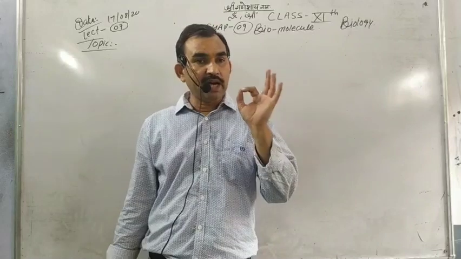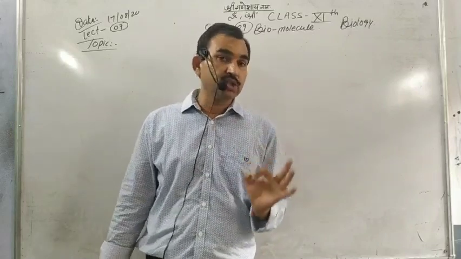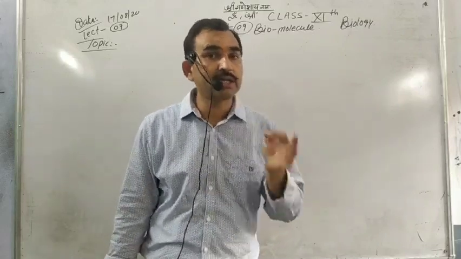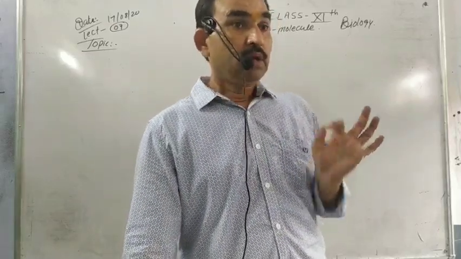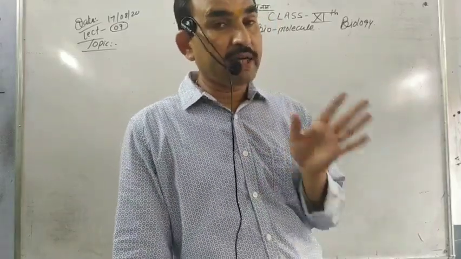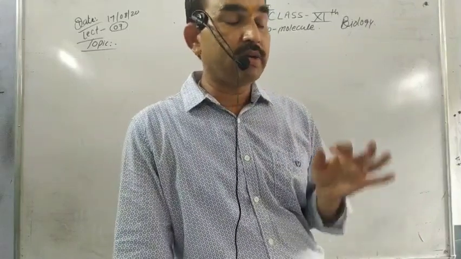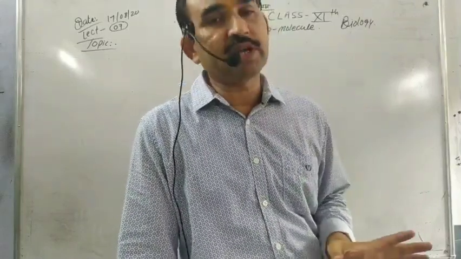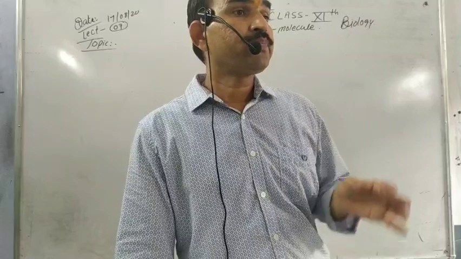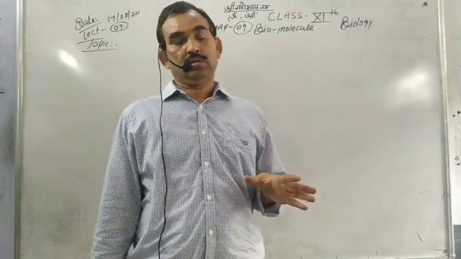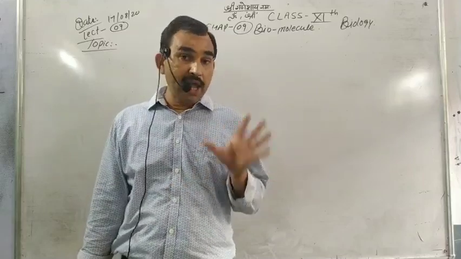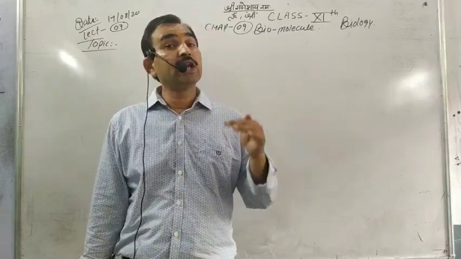Activation energy is the energy used to start the enzyme-substrate reaction. Without the enzyme in the reaction, it uses higher energy and takes a long time.